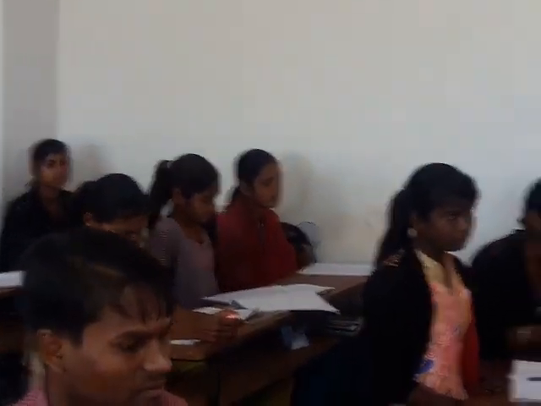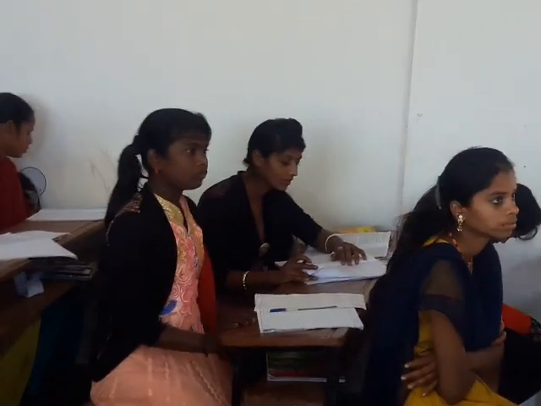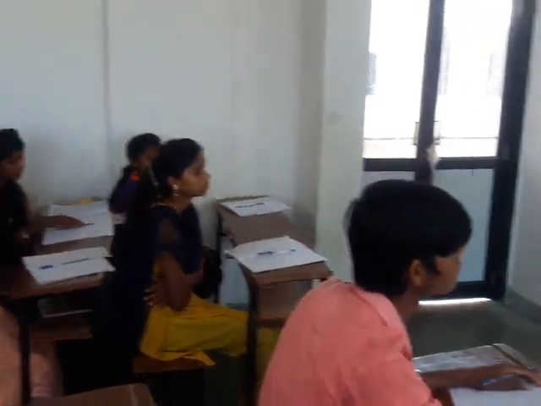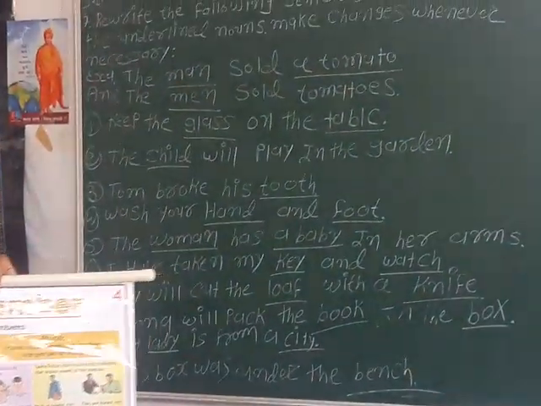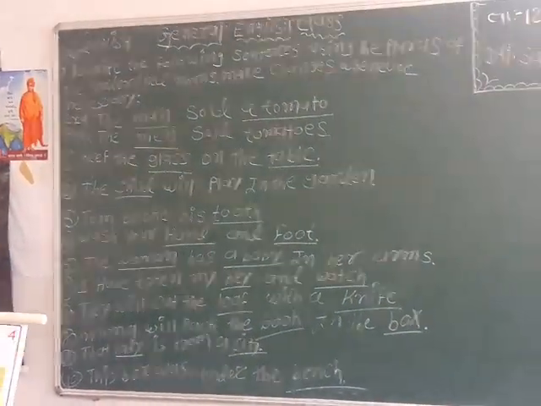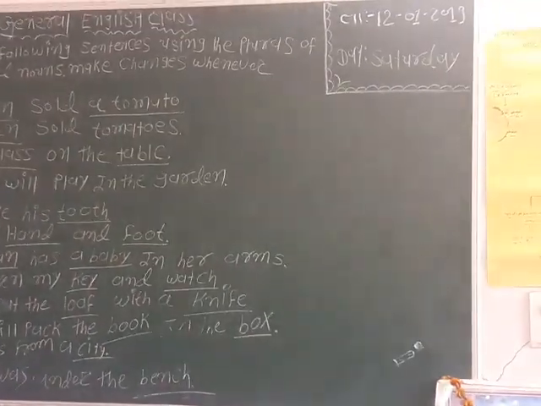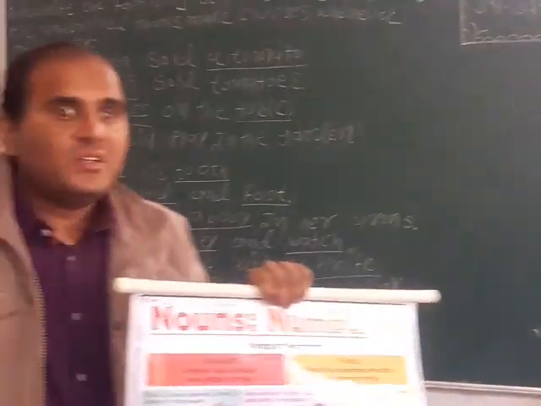For example, man would be changed into men. Woman would be changed into women. Foot would be changed into feet. Tooth would be changed into teeth. So on and so forth. So this is the way.